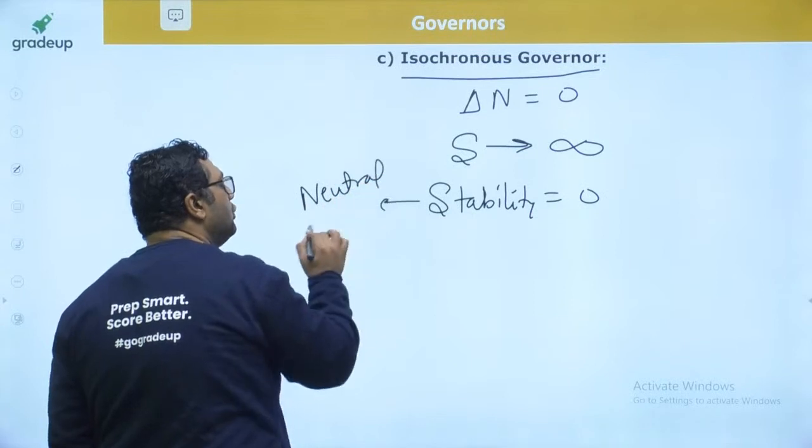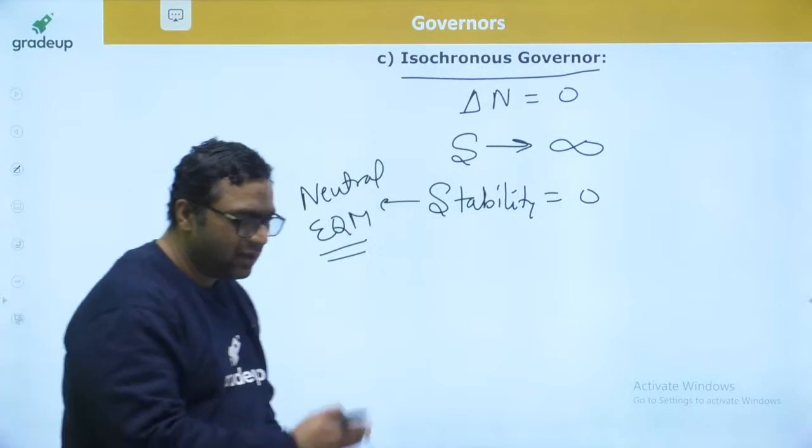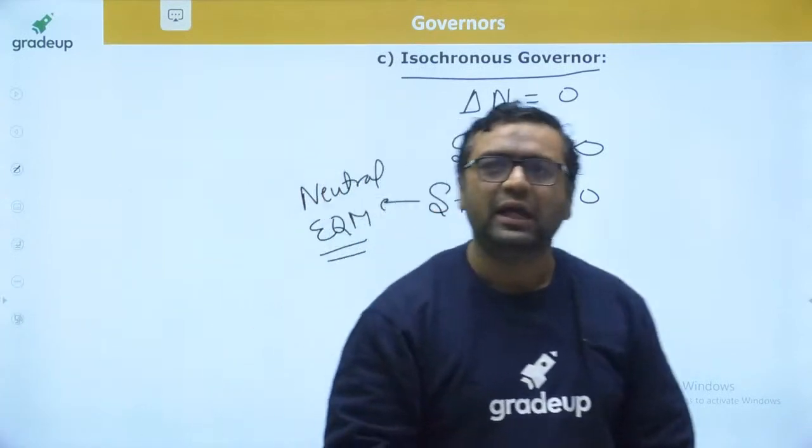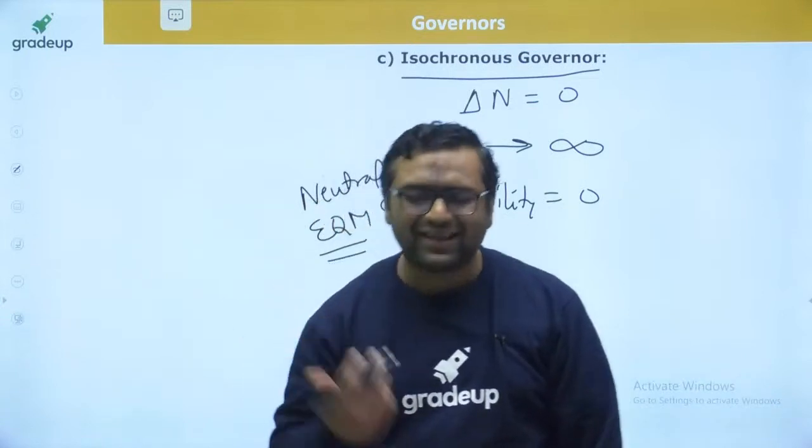And if you want to learn this type of governor, they are very easy to understand but very complicated to make. Even they are impossible to make. We cannot make an isochronous governor. What is the reason behind that?